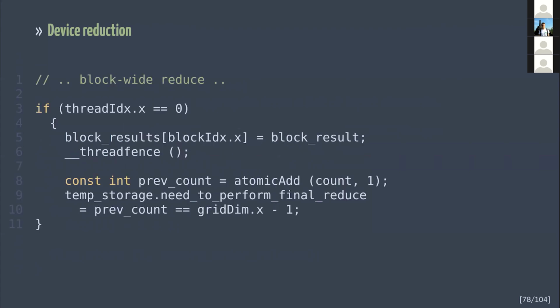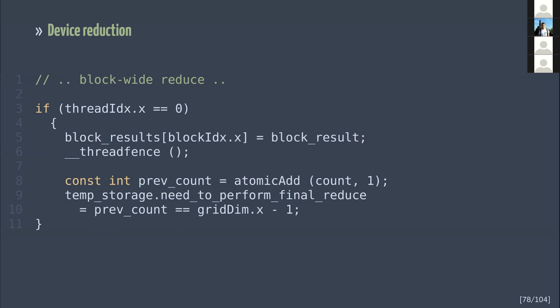The only difference with the two-kernel approach is at the end of the kernel. The first thread of each thread block writes its partial result, performs a thread fence, and increments a counter. If the current thread block is last, it performs a final reduction. It's important to note that atomic operations don't imply memory ordering. That's why we still need a fence here.